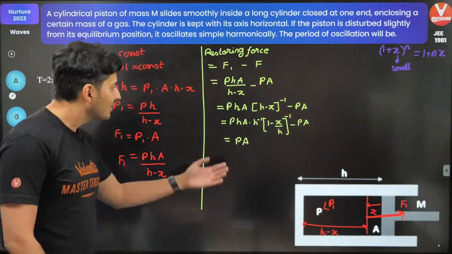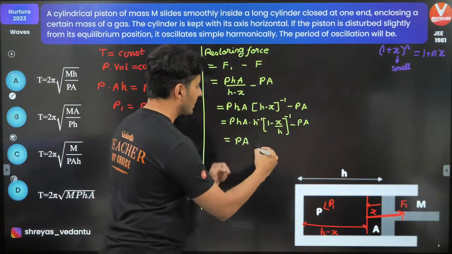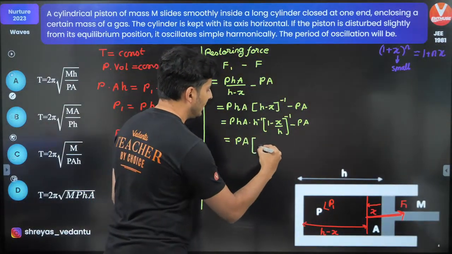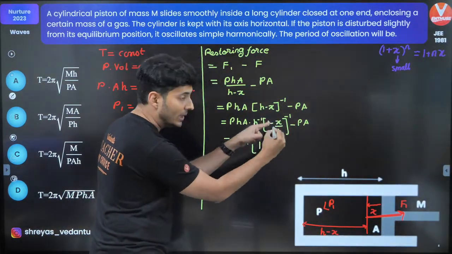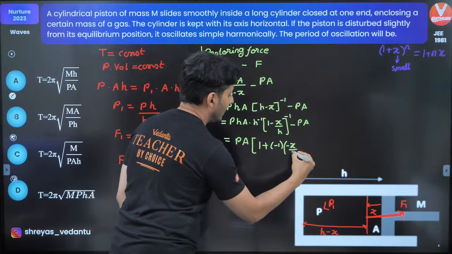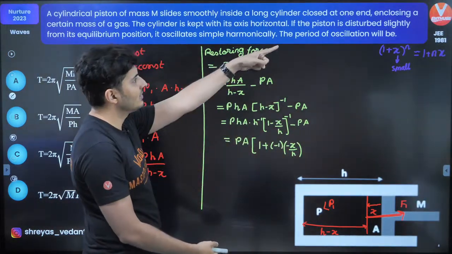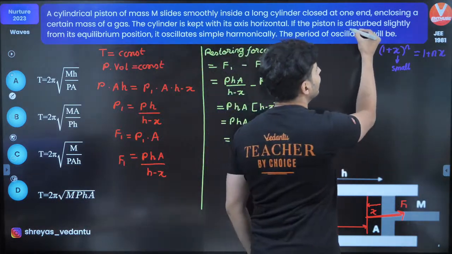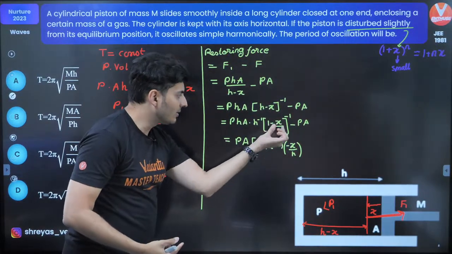Correct, Dakshin? That's it. Use that and you'll get the answer, hopefully. So this will become 1 plus N. N is minus 1. X is this whole number, which is minus X by H. That's the whole quantity, which is very small. Why is it small? Because it is disturbed slightly, very important, disturbed slightly. That's why that term over here is small.